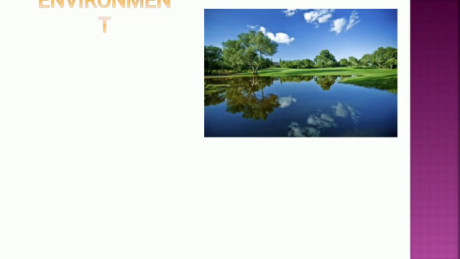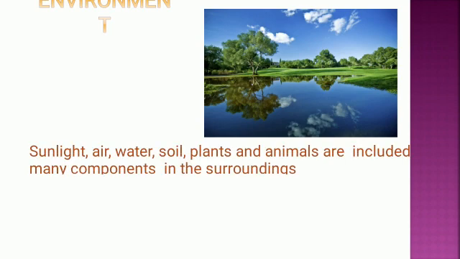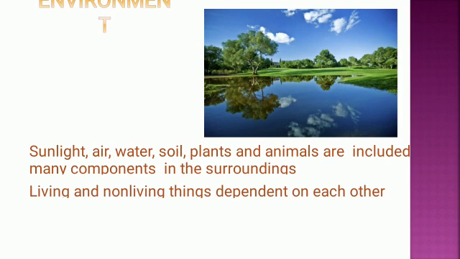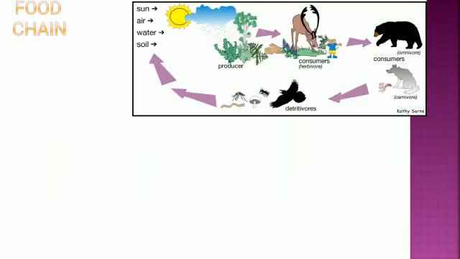between them. So to study all these things, for example, see here, sunlight, air, water, soil, plants and animals are included. Many components in the surroundings. Living and non-living things depend on each other. So because of that, we are going to study now food chain. What is food chain? I told you they are interdependent on each other. Yes or no?